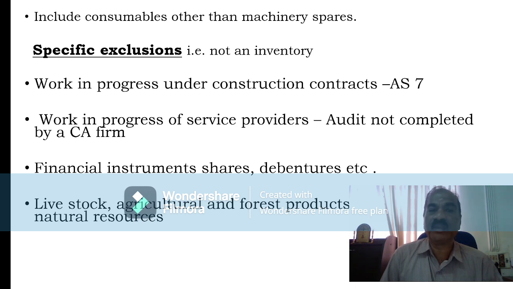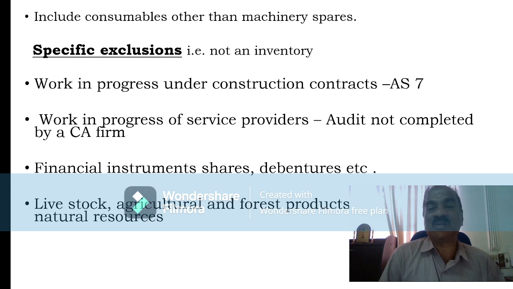There are certain items which we may think are inventory but are specifically excluded. Specific exclusions: these items are not inventory. That also you must learn. Work in progress under construction contracts, AS 7. A construction contract is an entirely different type of contract, and hence the work in progress valuation method is also different.